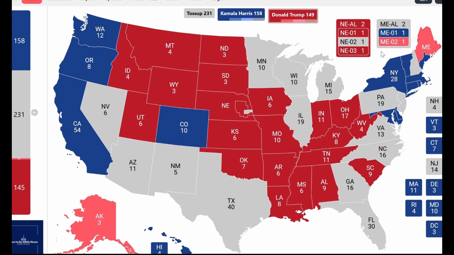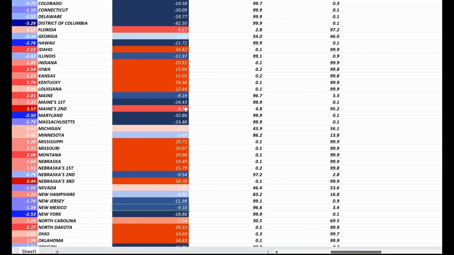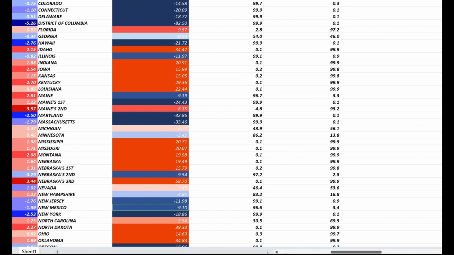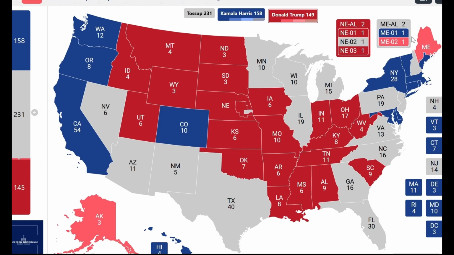This is a very rural, white, and not educated district up here in Maine. It's voted for Republicans both in 2016 and in 2020, and I expect it to do so in 2024. The margin of victory expected here is around 8.35 percentage points. Of course, if Kamala Harris were to win here in Maine's 2nd Congressional District, I would expect the election to be a landslide in favor of the Democratic candidate.